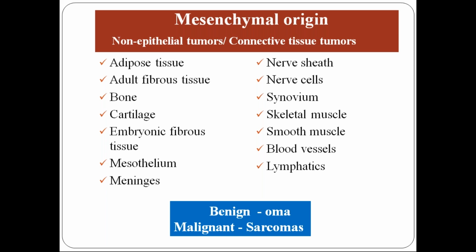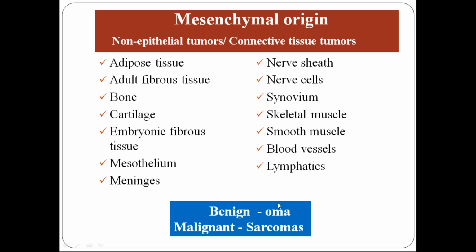If in a book somewhere it's written as simple squamous, yes, it is lined by simple squamous, but it is of mesodermal origin. Mesodermal or mesenchymal, one and the same. Next, meninges, the covering of the brain matter. Next, the nerve sheath, the synovium lining the joint spaces, skeletal muscles, smooth muscle, blood vessels, both arteries and veins, and lymphatics.